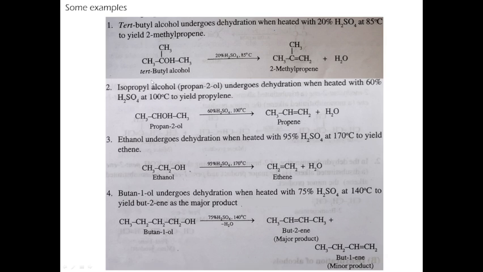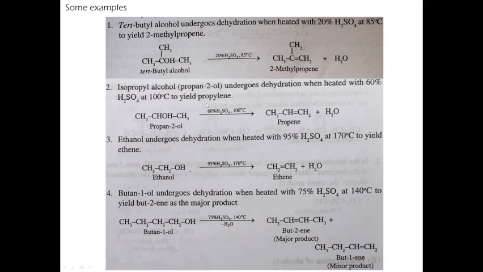Okay, so this is a tertiary alcohol. So we use 20% sulfuric acid only and 85 degrees centigrade. And if you take isopropyl alcohol, that is a secondary alcohol, CH3CH(CH3)OH, we need to use 60% sulfuric acid at 100 degrees centigrade. So we have to further increase the concentration of sulfuric acid and also the temperature. So we are giving more drastic conditions for the reaction to take place, and then we get propene. Here hydrogen from here and OH from this carbon atom will get eliminated as a water molecule, and we get propene.